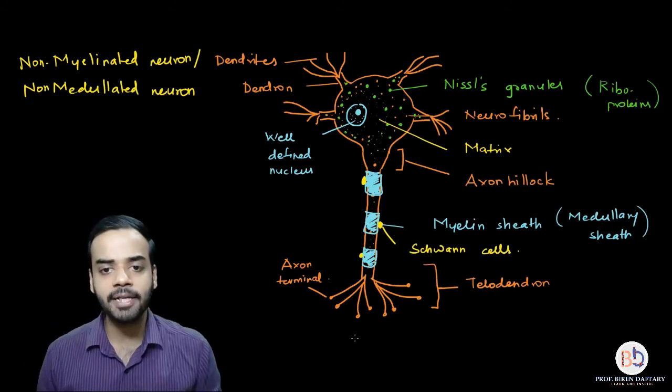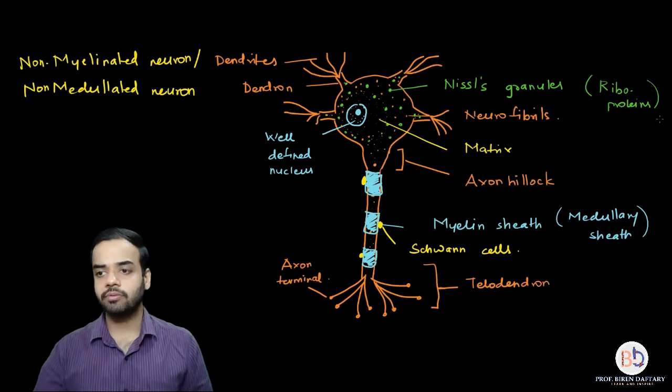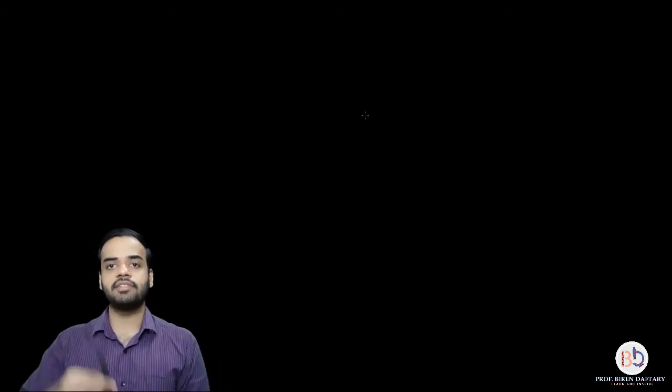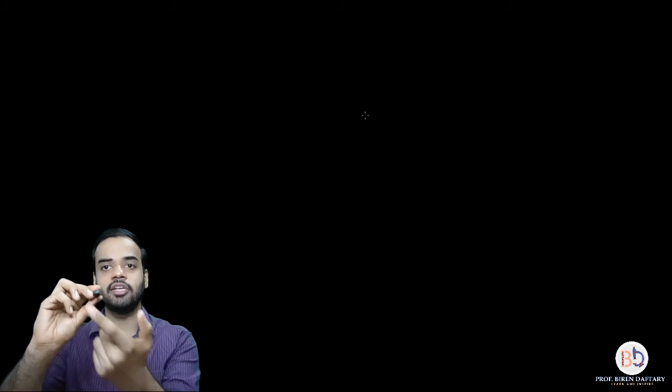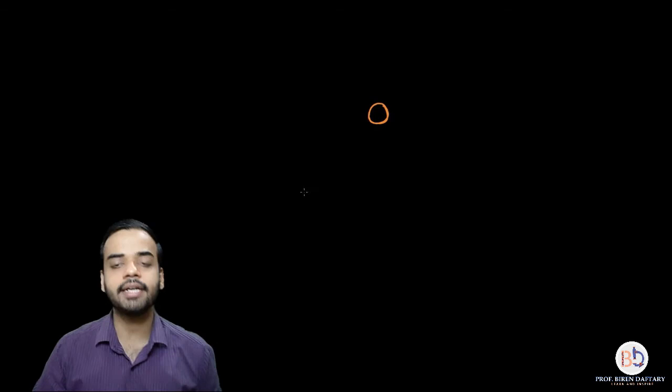Let me scroll down so that it becomes easy. Now just have a look at this. Suppose this is the axon, and this is the telodendron. In the diagram you are seeing the tip, or the axon terminal. Now this axon, in the case of a myelinated or medullated neuron, will be surrounded by a layer of myelin sheath.